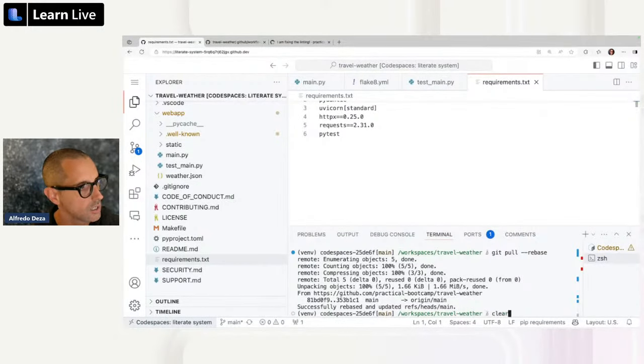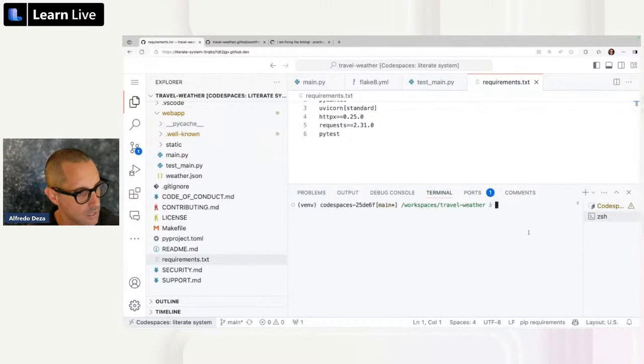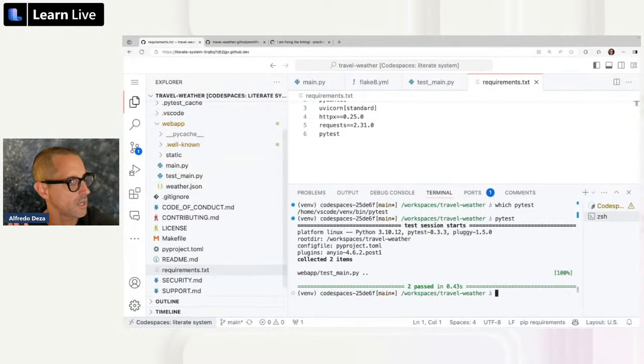I'm going to clear these and make it slightly bigger. Let's see if PyTest, the test runner, is installed. So I'm going to do which pytest. It is installed. So first thing I'm going to do is say pytest and just run it. And look at that, we have a couple tests.